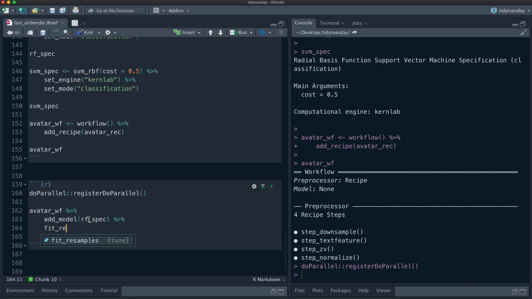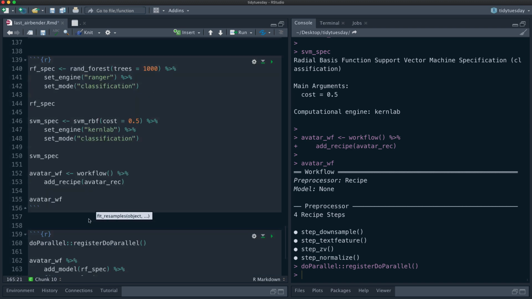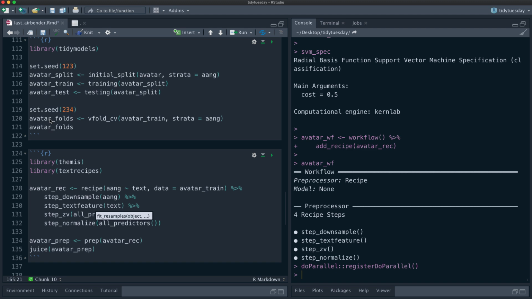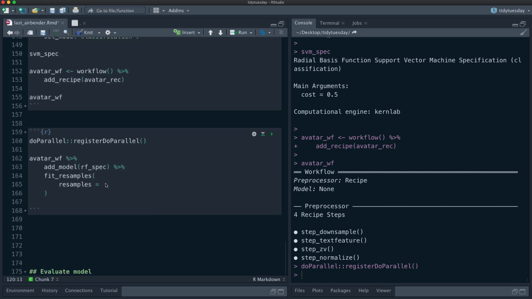And then we're going to do fit resamples. And here's what we need to add here. We need to add the folds that we made.